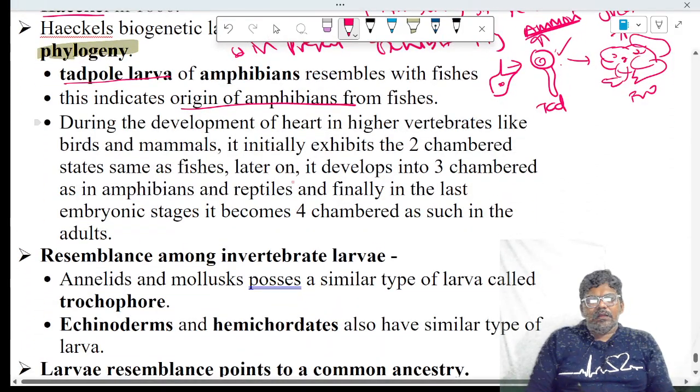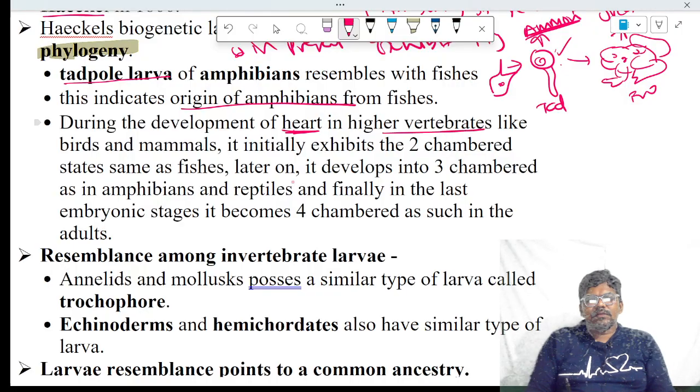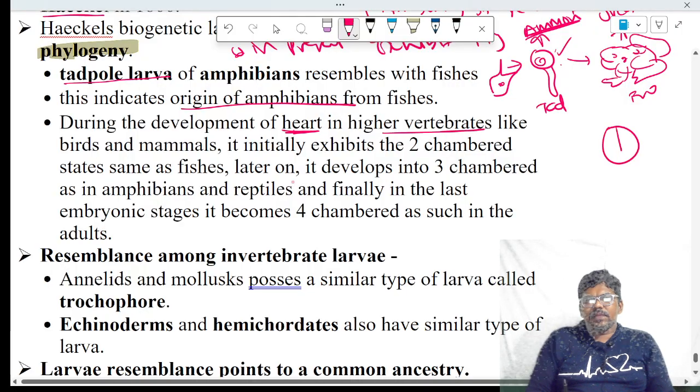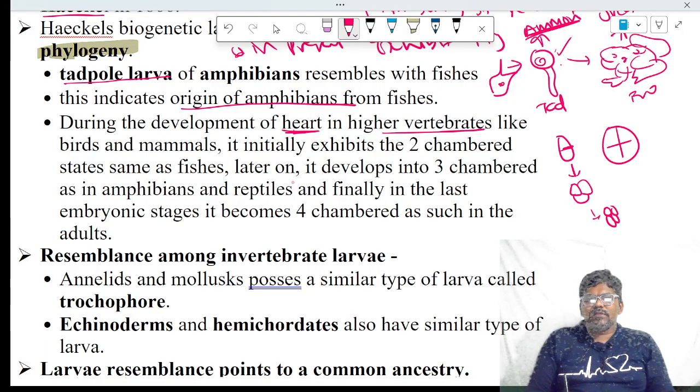Next, another example of embryonic evidence of evolution. During the development of the heart in higher vertebrates, for example mammals, which contain a four-chambered heart, the four chambers do not form at the same time. First, only two chambers are formed in the human heart in embryonic development. After that, three chambers are formed, and after that, four chambers. A two-chambered heart we can observe in fishes. First, the fish character we can see in the human heart.